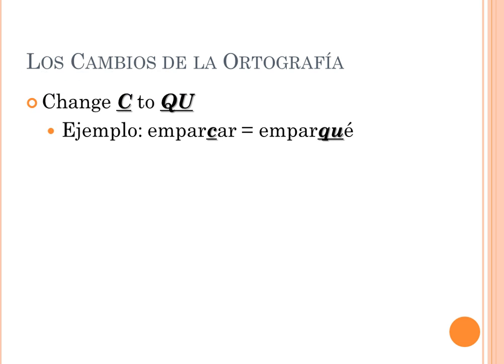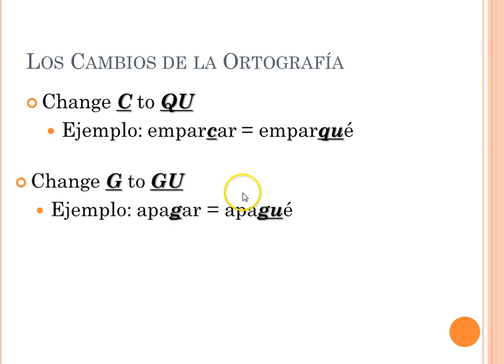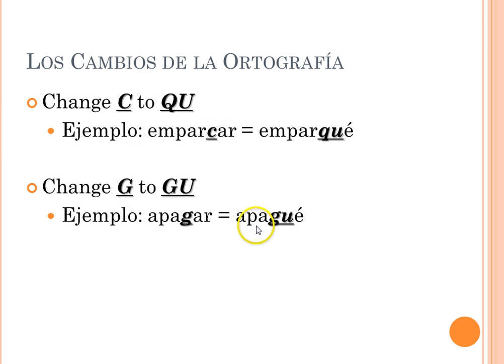Los cambios de la ortografía, so the changes in spelling. The C changes to QU, so with imparcar, we want to keep that K sound, so we change the C to QU to have imparqué, to keep this as the hard C sound. If we didn't make that change, it would be pronounced imparsé, and we don't want the C to be pronounced that way.